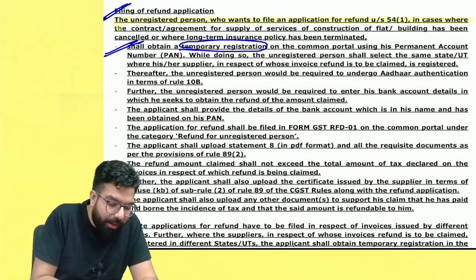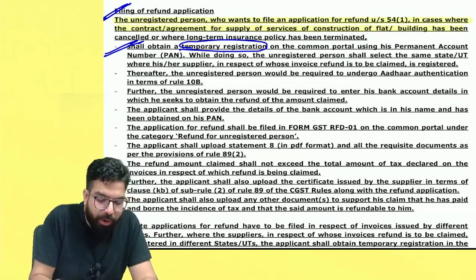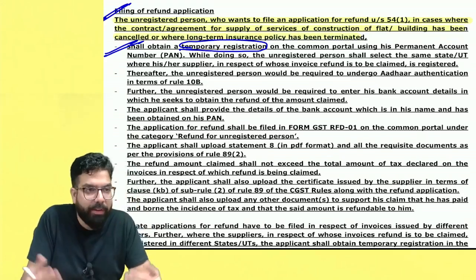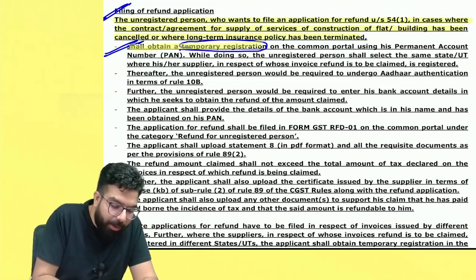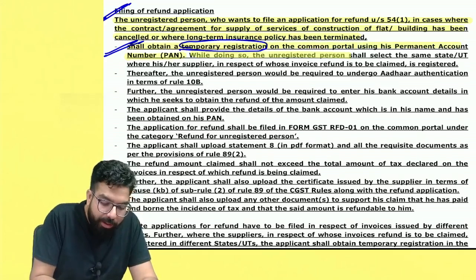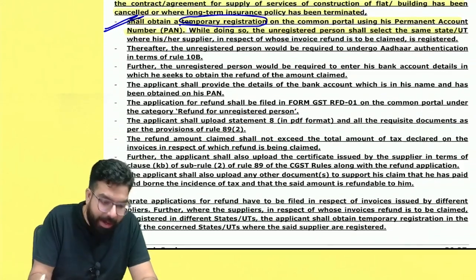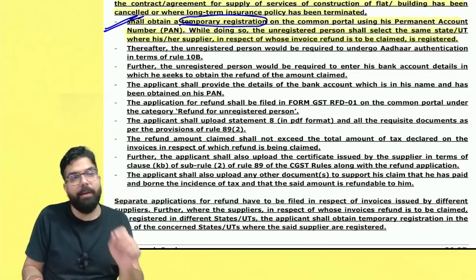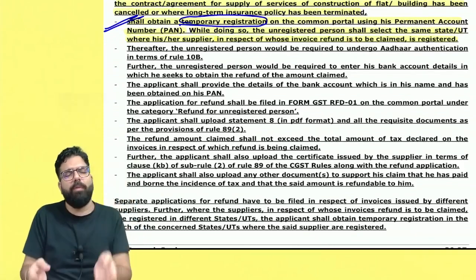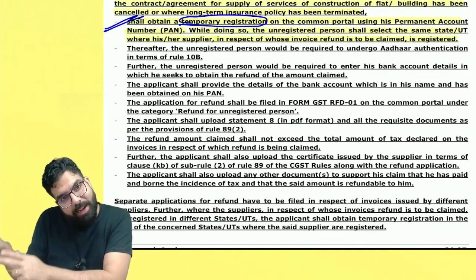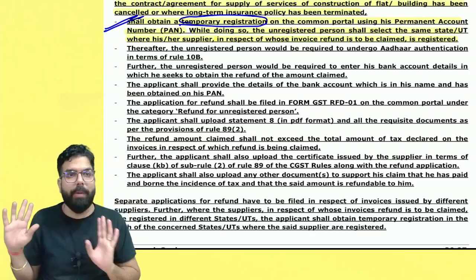in case where the contract or the agreement for a flat or building has been cancelled, or a long-term policy agreement has been cancelled, shall obtain a temporary registration on the portal using his PAN number. While doing so, the unregistered person selects the state or union territory where his supplier is registered, in respect of which the invoice is being claimed. Wherever your supplier is registered, in that state you have to take registration and apply for a refund.